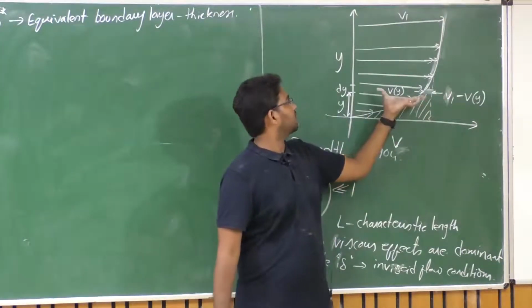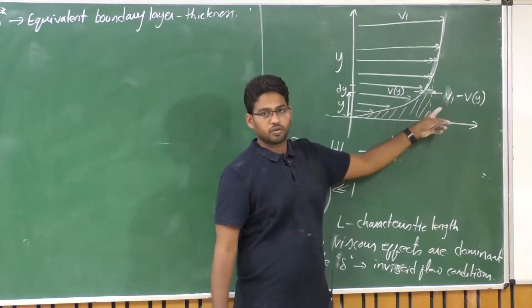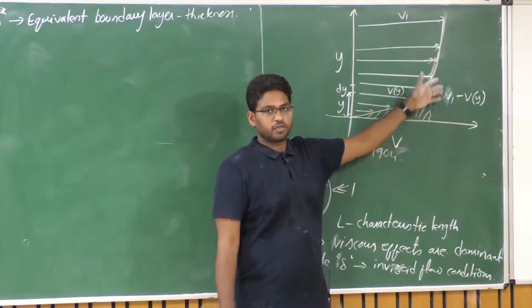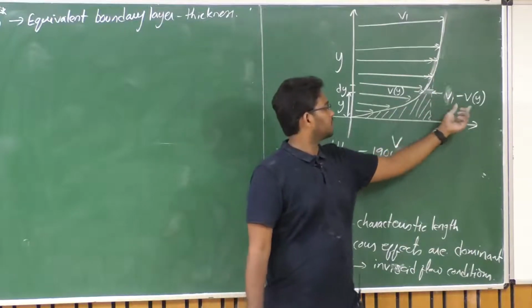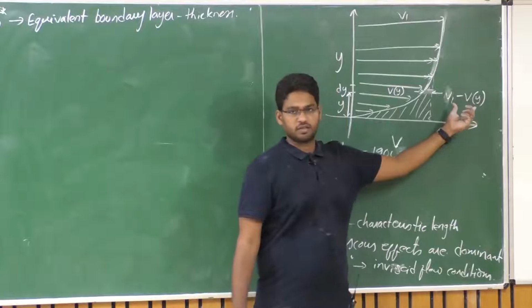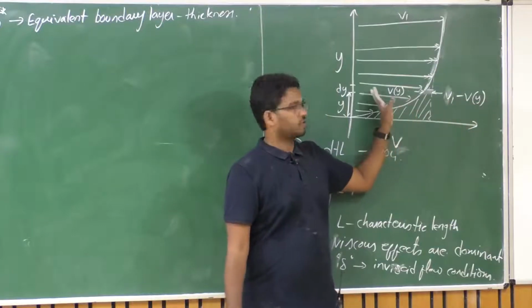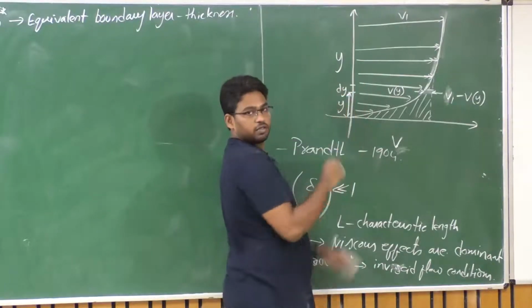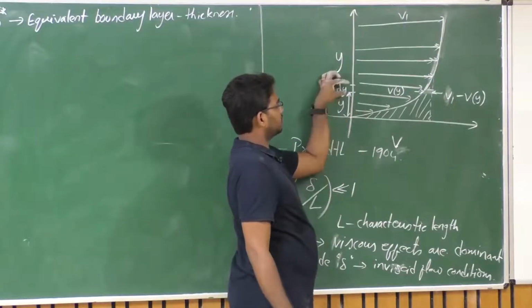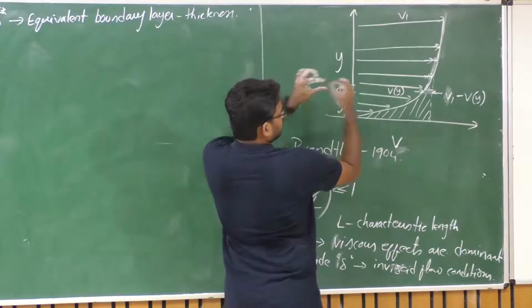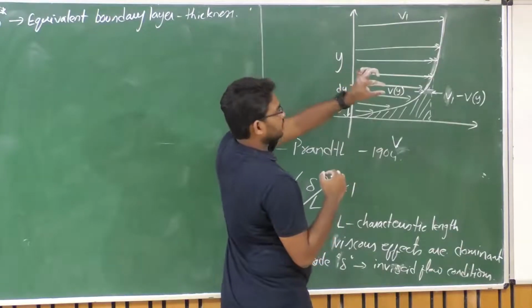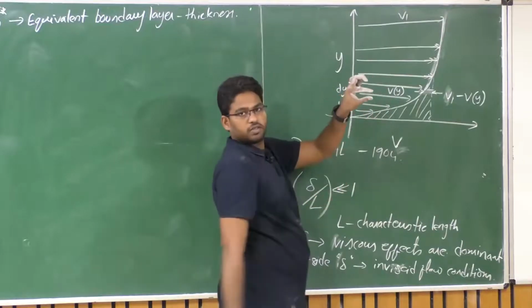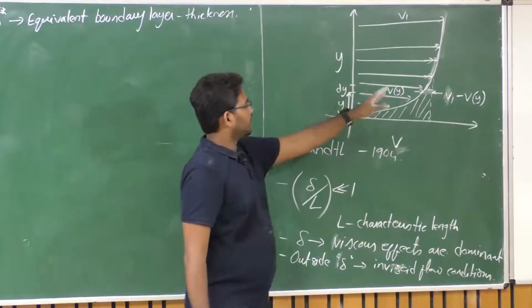So the total actual mass flow should be what? Ideally it should be rho a v1, but because of this, in this particular strip what you have is rho a vy, where a is the cross section here. Let us say you have unit depth into this. The cross section of this thin strip will be dy times 1.